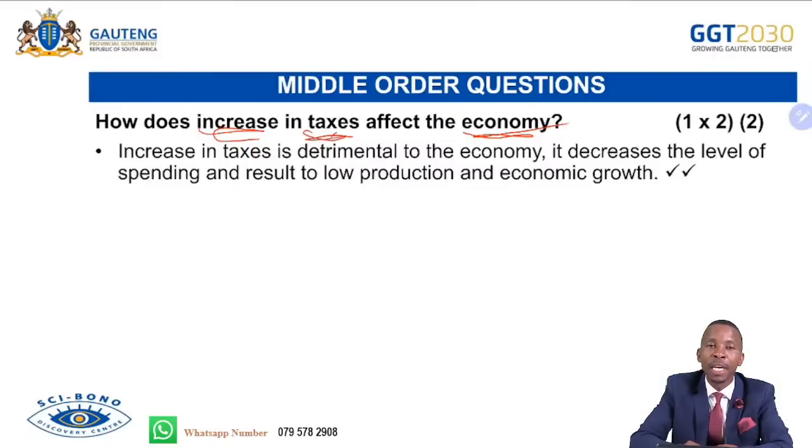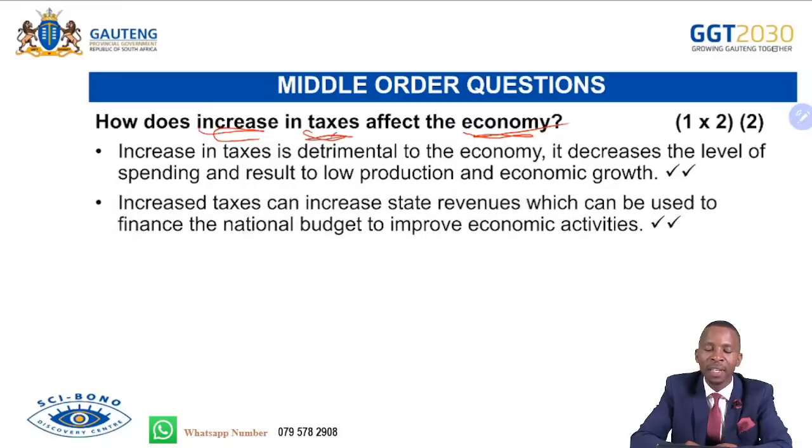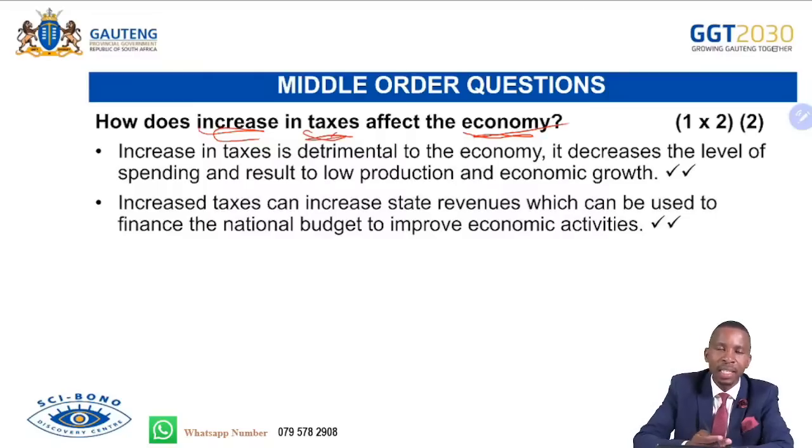If it's a pay-as-you-earn or income tax, that will lead to what? If income tax has been increased, that will lead to people having less disposable income as a result. There will be lower spending on goods and services, and the economy will be affected negatively. Increased taxes can increase state revenues, which can be used to finance the national budget to improve economic activities. So as taxes are increasing, that can benefit the government because tax revenues by the state will be increasing.